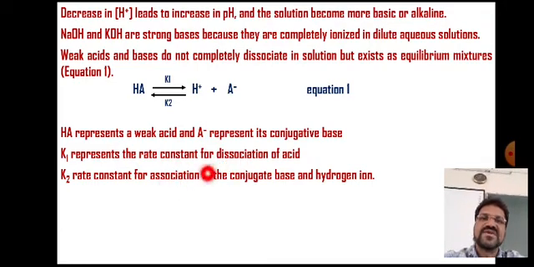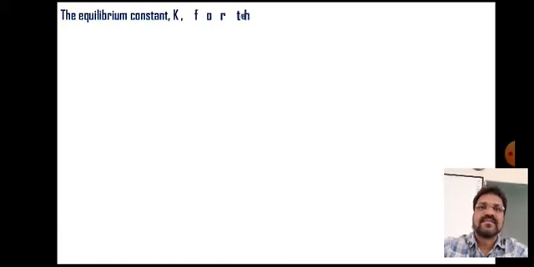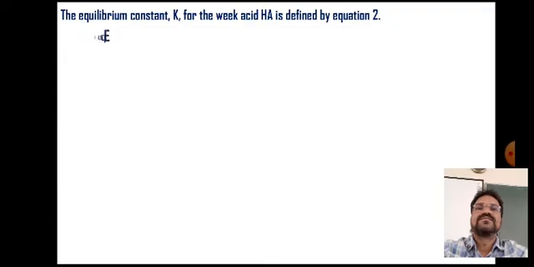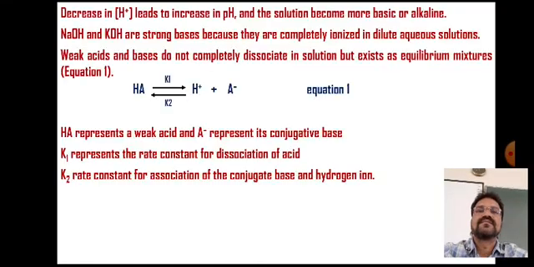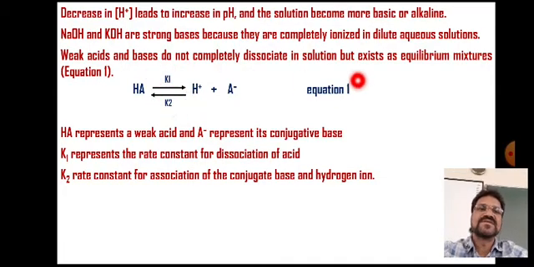Here it is dissociation, and K2 is for association of the conjugate base and hydrogen ion, these two, to form HA. K1 and K2, these two arrows, indicate equilibrium.